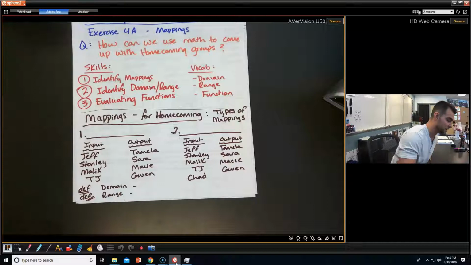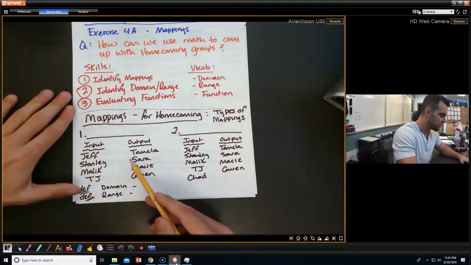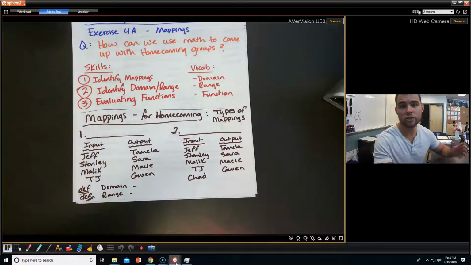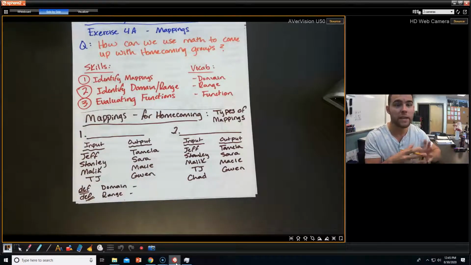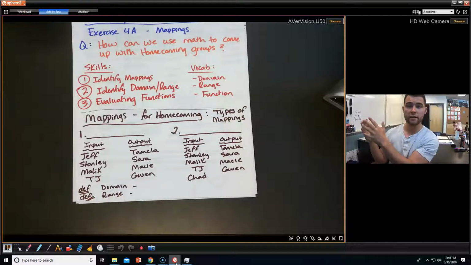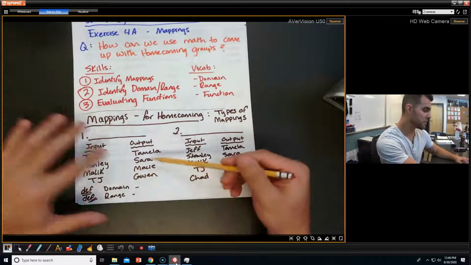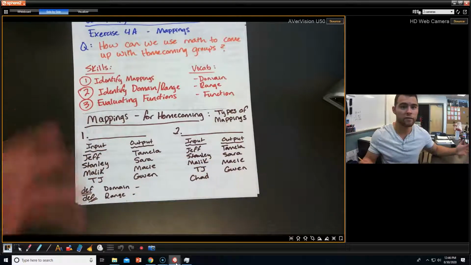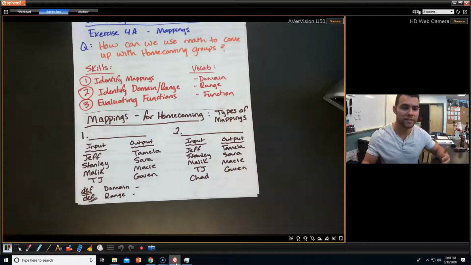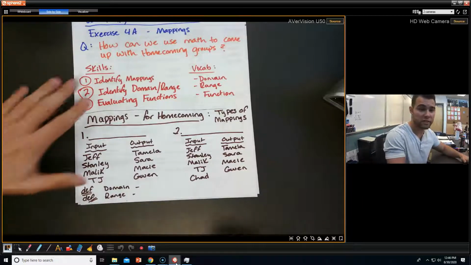Here are some types of mappings. First of all, let's talk about what a mapping is. That might help us a lot. So a mapping is really just a set of inputs. It could be anything. It could be numbers. It could be objects. Just some kind of thing, inputs, and how they relate to a set of outputs. In this case, our inputs are a group of guys, and our outputs are a group of girls. And they're all friends, and so they go with each other in different ways. So there are 4 ways that they are going to go to homecoming, and they're trying to figure out which one to go with. So this first one seems pretty straightforward.